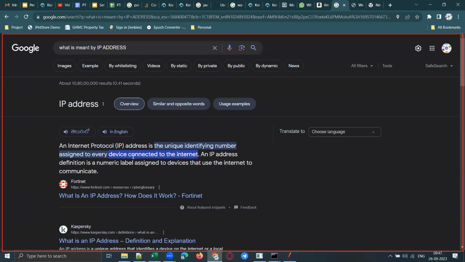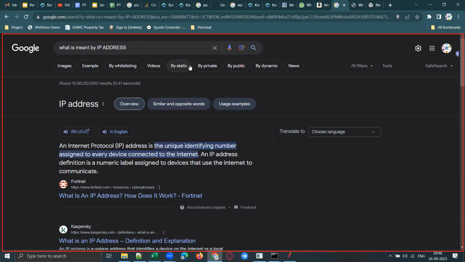Now, does your phone also have an IP address? If it is a smartphone and you are connected to the internet from it, will you have a separate IP address for your mobile? Yes, we will have. It should be there, right? Because every device connected to the internet should have a unique identifying number. So definitely your mobile will also have some IP address, right?